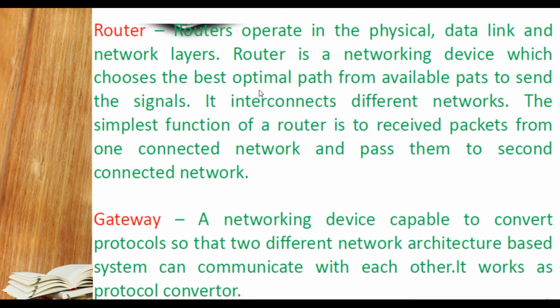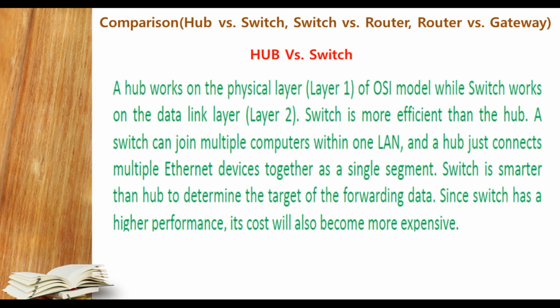Next we are going to understand the comparison between the different network devices. The first one is hub versus switch, students. A hub works on the physical layer. Physical layer means wire, and that is known as layer 1 of the OSI model, while a switch works on the data link layer, that is layer 2. As I taught you, the OSI model, Open System Interconnection model, is used in networking to understand networks well.